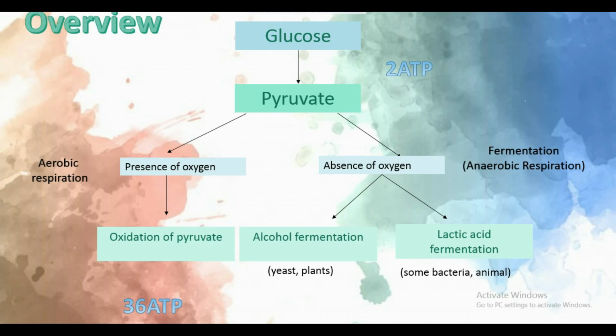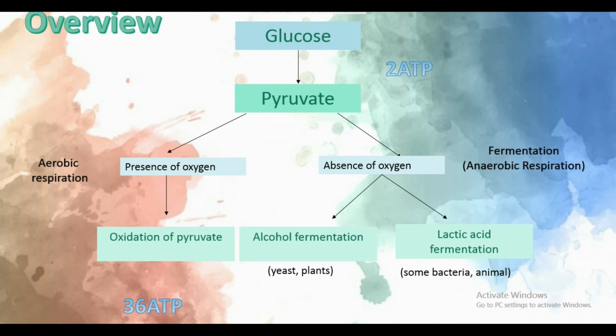If there is no oxygen, or an absence of oxygen, the pyruvate will enter fermentation, which is divided into two: alcohol fermentation and lactic acid fermentation. How do we know which one the pyruvate will undergo?